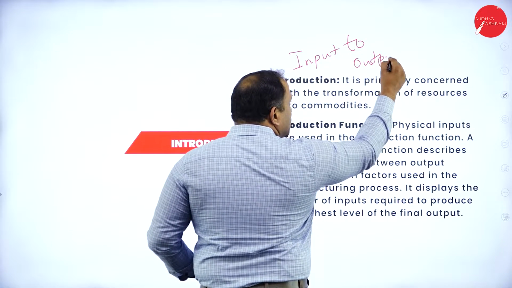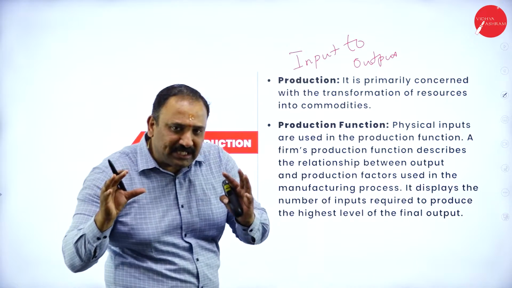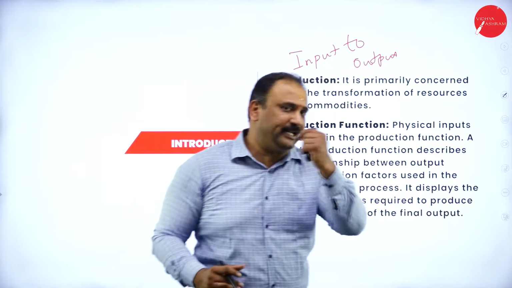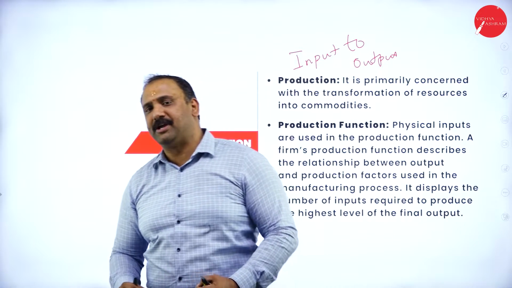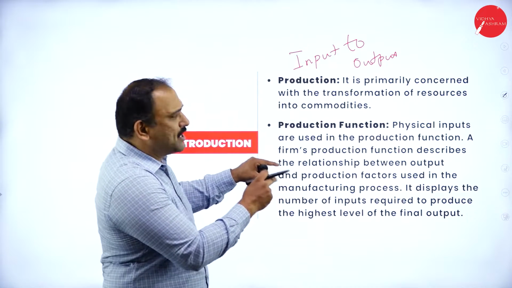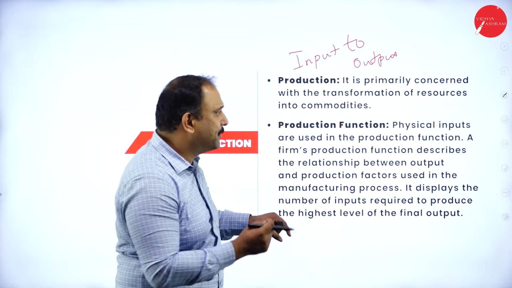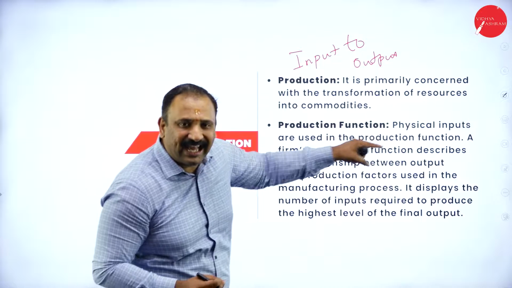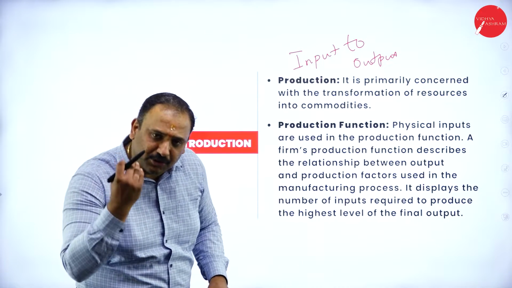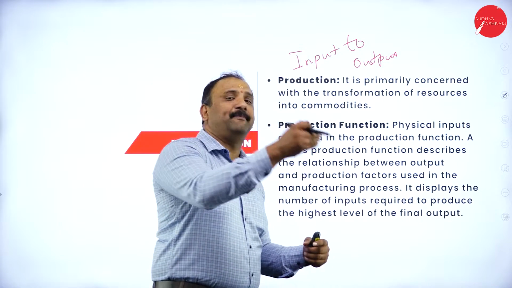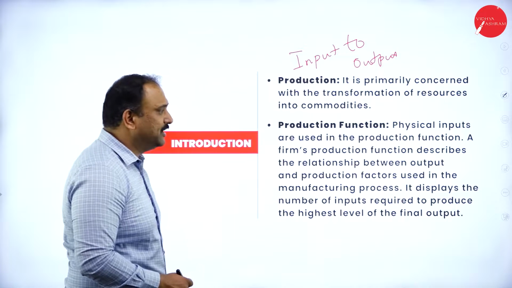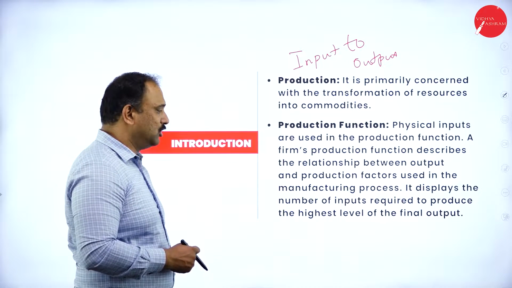Input to output. So many a time in the industries, we would have seen that there is a raw material available. The raw material will undergo a process of transformation and will finally get into a finished product. So that physical transformation is what we are talking about. That's why I say physical inputs are used for the production. So the firm actually takes those raw materials, converts them into meaningful output. So that's why we say there's a relationship between the output and input factor altogether.